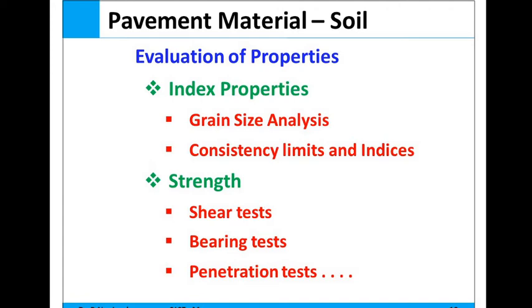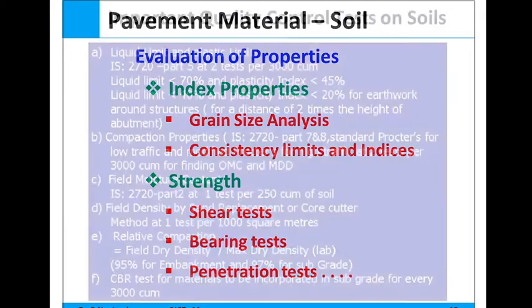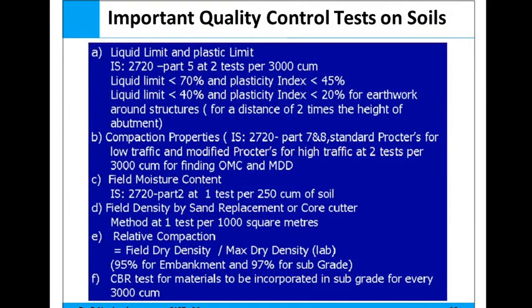CBR values are sensitive to any change in density. So these are some of the drawbacks of the CBR test. Basically, these index properties like grain size analysis, consistency limits, shear test, bearing test and penetration test are found for the soil.